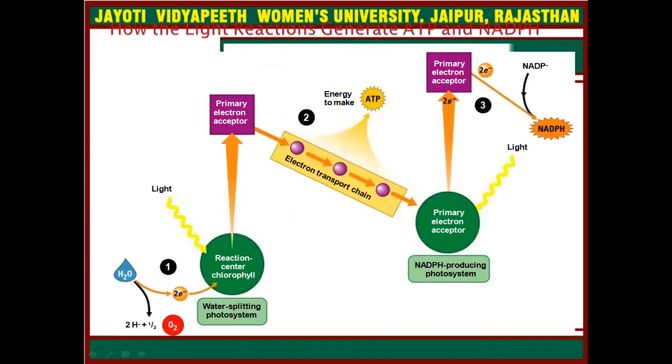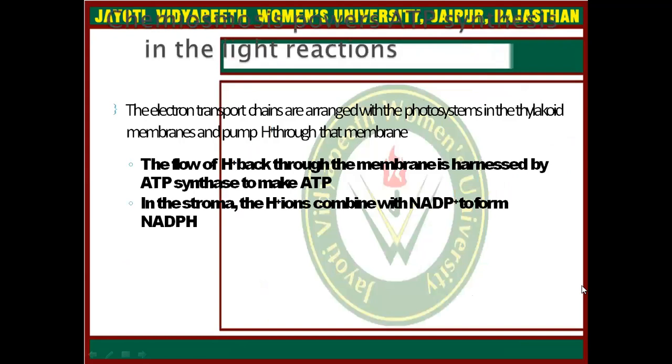How does the light reaction generate ATP and NADPH? Here you can see that the electron transport chain generates the ATP. On the other hand, NADPH is generated by the NADPH-producing photosystem. The electron transport chains are arranged with the photosystems in the thylakoid membrane and pump H plus through the membrane.